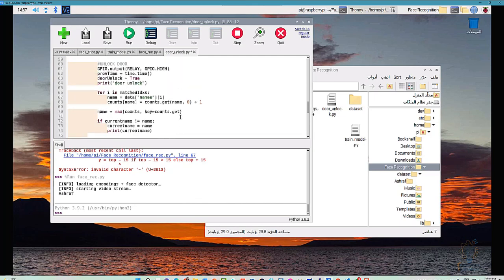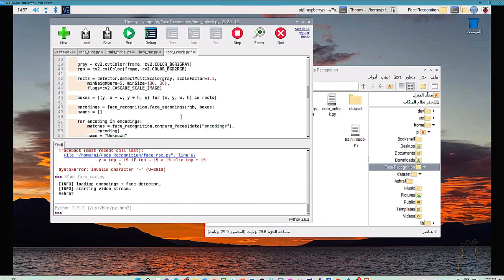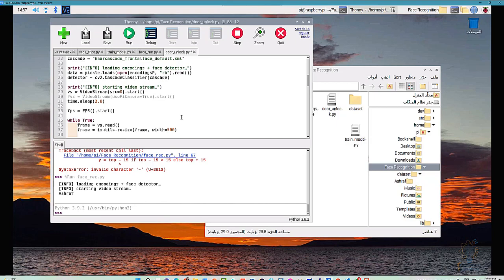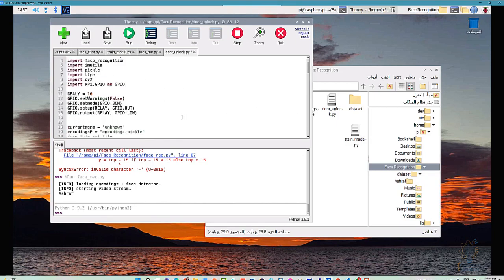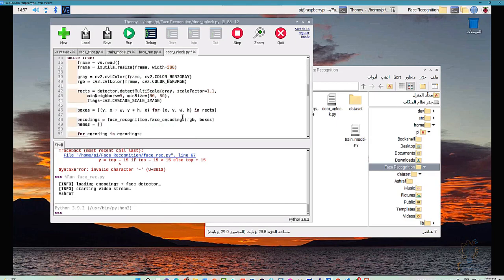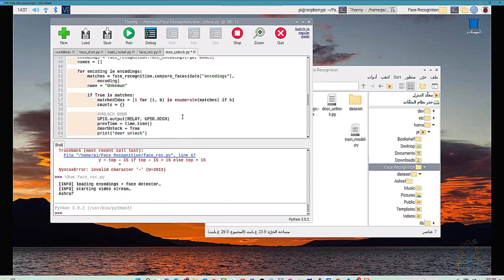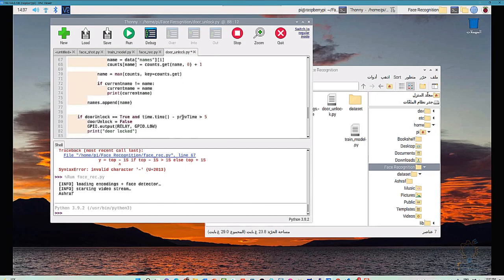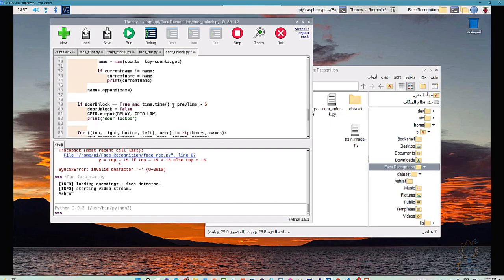Okay, here we have the minus sign that caused the error. Okay, this is the door unlock and this is the sign. We have minus. Let me check. Oh, I missed the end of the if statement. Okay, let's save it again.